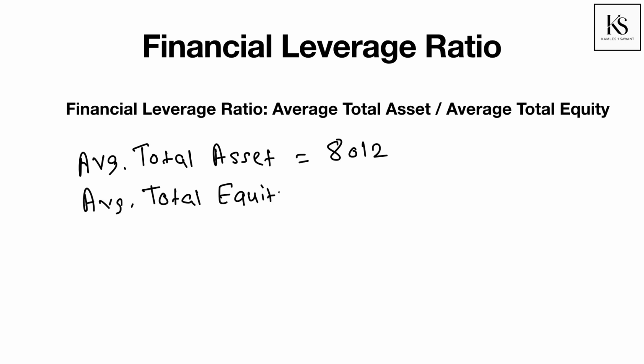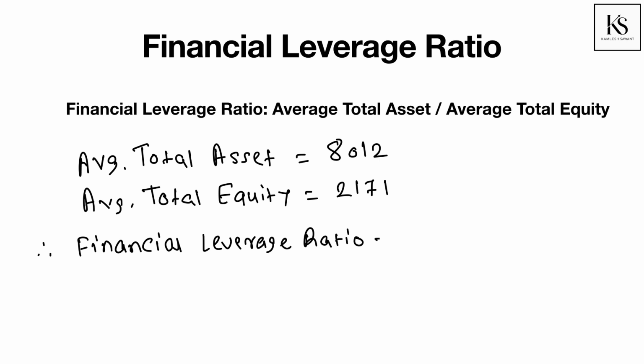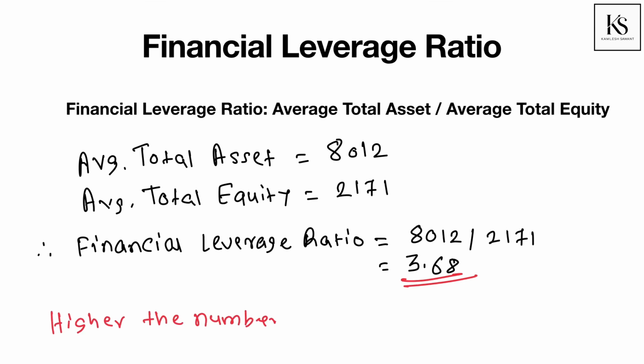The average total equity is 2171 crore rupees. Hence, the financial leverage ratio, or simply the leverage ratio, is 8012 divided by 2171, which is equal to 3.68. This means JISL supports 3.68 units of assets for every unit of equity. Do remember, the higher the number, the higher is the company's leverage, and the more careful the investor needs to be.